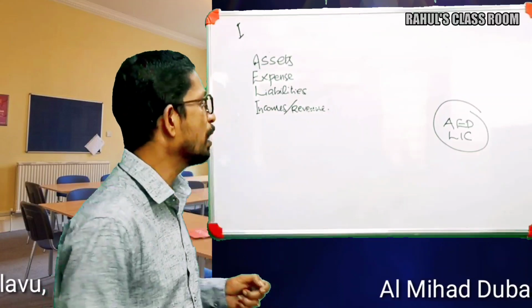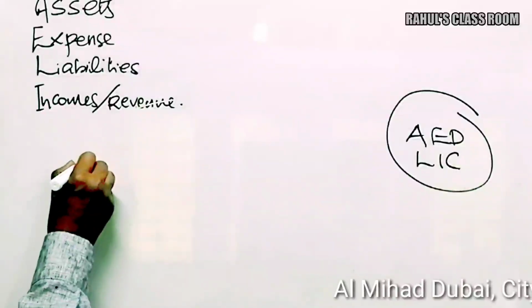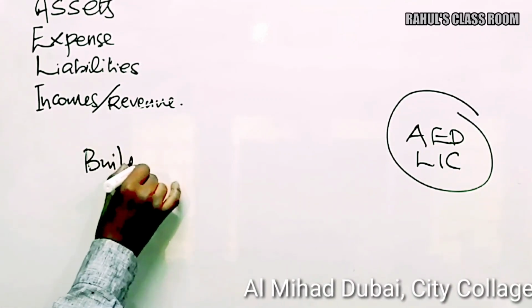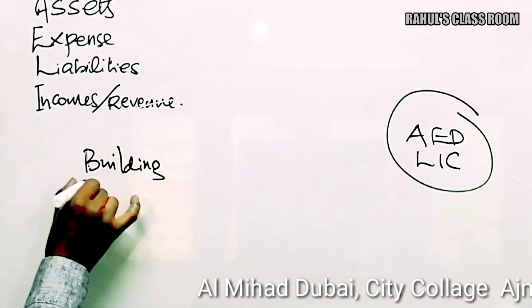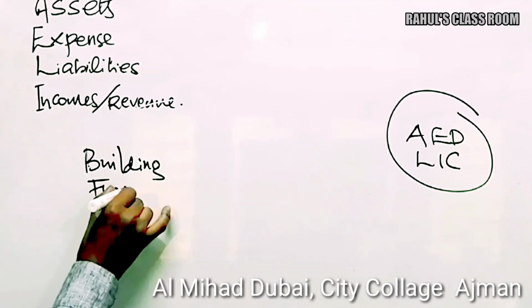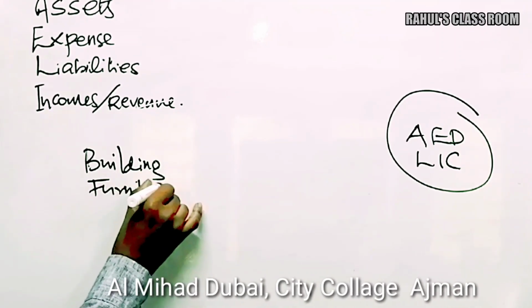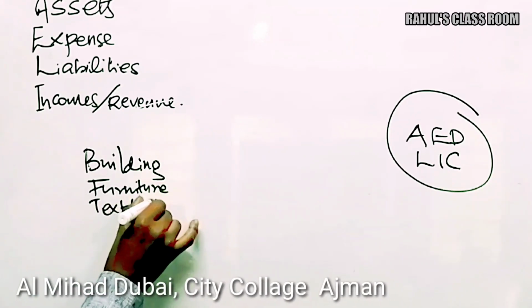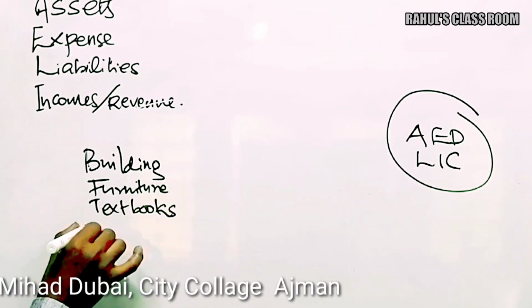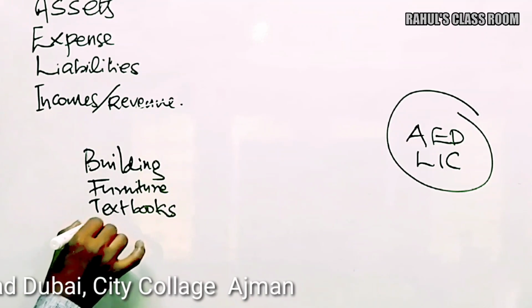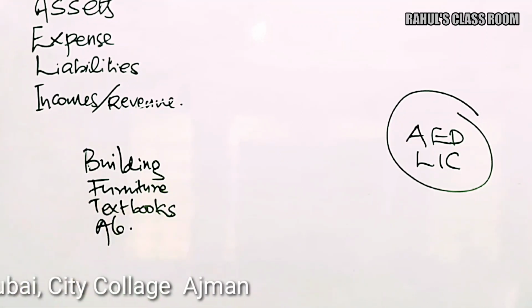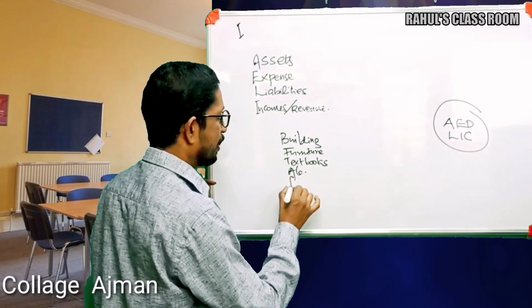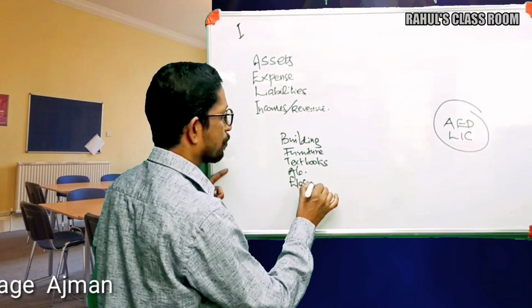For example, first of all we need a building. Similarly, we need furniture, textbooks, AC or air conditioner, and electric sanitary items.